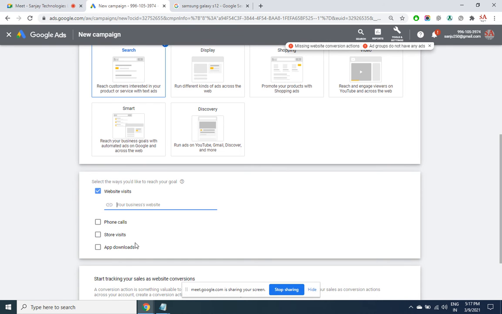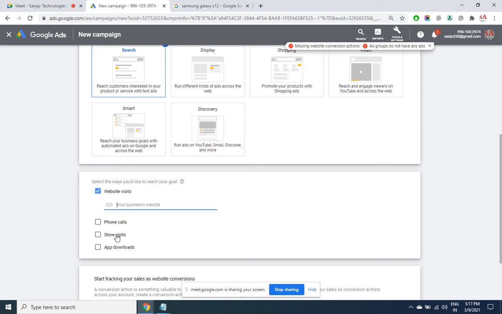In the next screen, you will see that the physical store visit. In UK and USA, you can pay to Google according to the person who is visiting the physical store. Your target is not any website traffic. Your target is not online sale. Your target is offline sale. Person should come to my shop and he has to purchase. So you will be paying according to the footfall of the person who has searched for your ad.